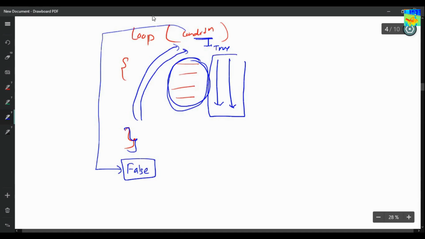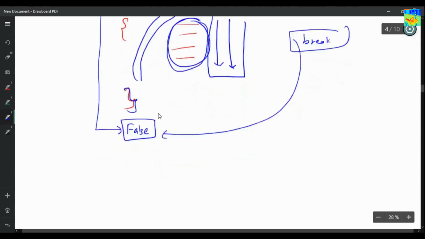Okay, so what does break do? If you write break here and this break statement gets executed, you will directly reach the end of the loop. Okay, now let us see what continue will do.